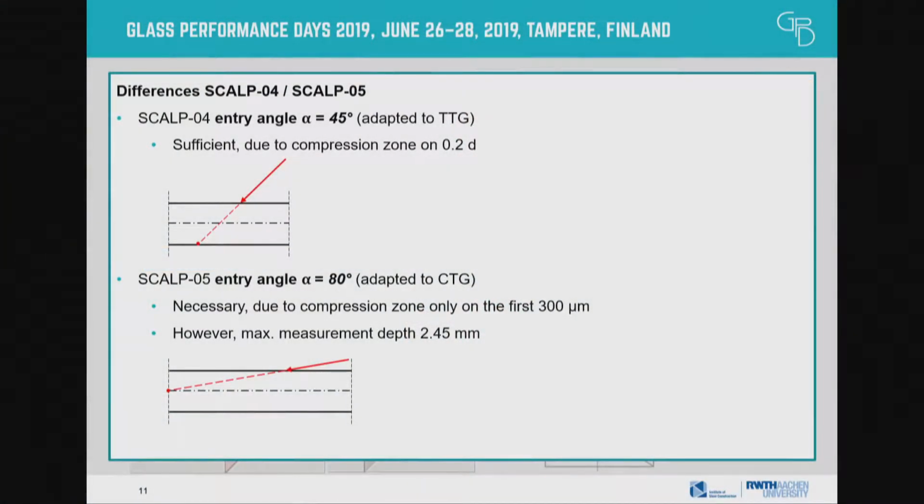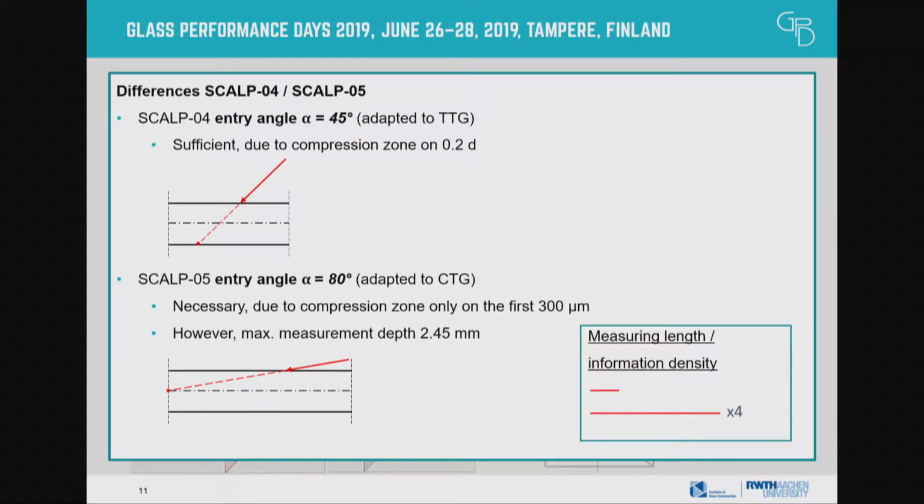And as you can see, the laser is quite long in the first micrometers, and although we only have a maximum measurement depth of 2.45 millimeters, which isn't ideal for thicker glasses, we now have a 4 times higher information density on the first micrometers. And this is the part that is the most interesting, because in the middle of the plane, the tensile stresses remain relatively constant.